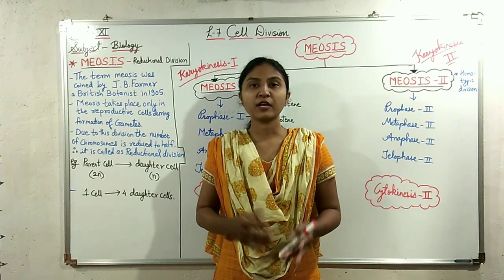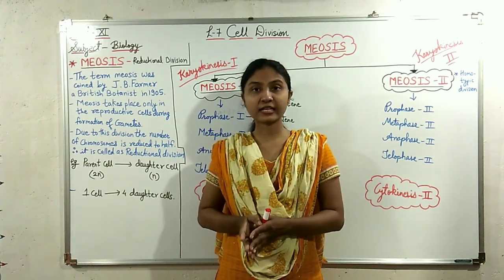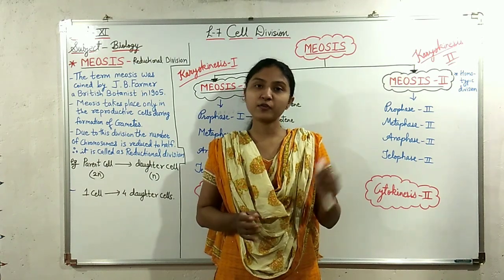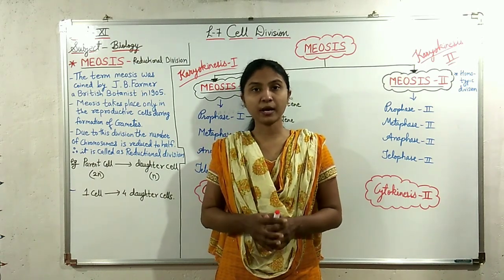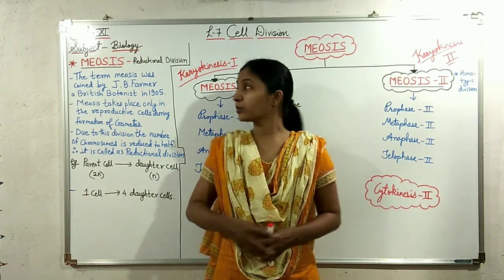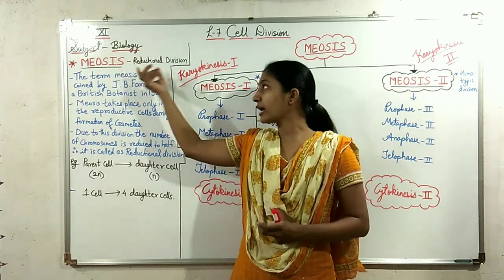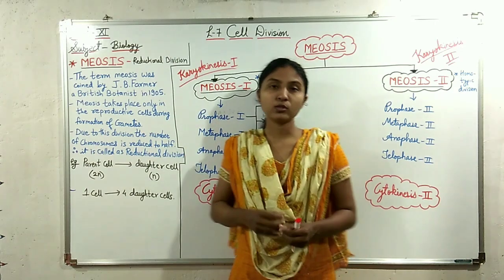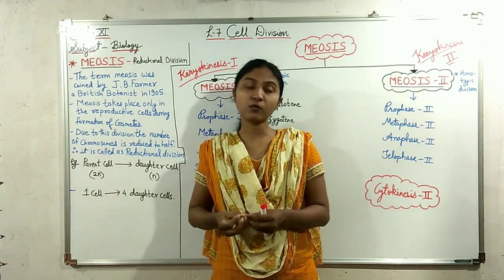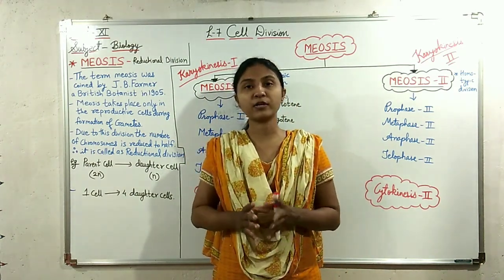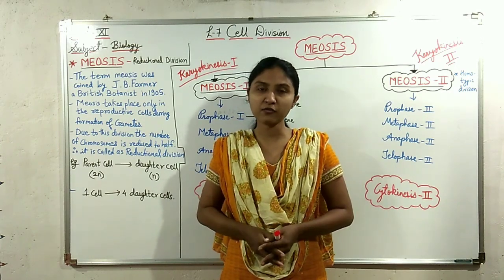So students, we have already learnt about the cell cycle, mitosis and different phases of cell division in mitosis. We are going to learn today the process of meiosis. Meiosis is also called reductional division. This process of meiosis was discovered by J.B. Farmer, a British botanist, in 1905.